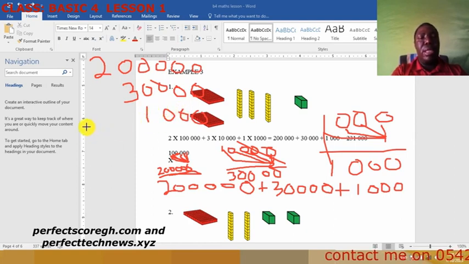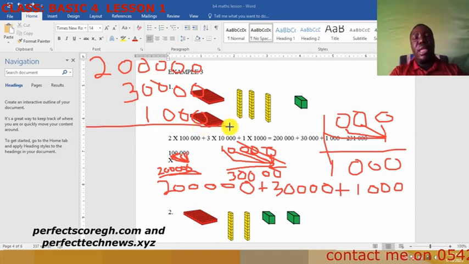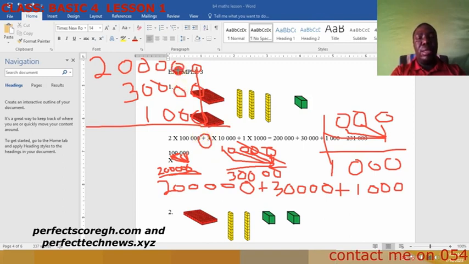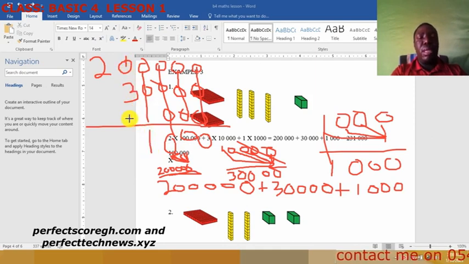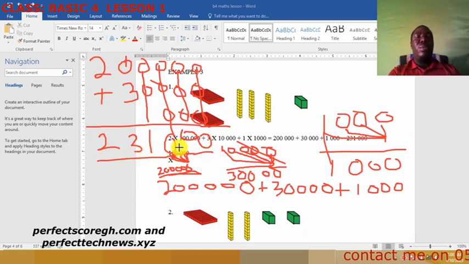Are you seeing it? So just write your line under, add. 0 plus 0 plus 0 will be what? 0. 0 plus 0 plus 0 will be what? 0. 0 plus 0 plus 1 will be what? 1. Okay, 0 plus 3 will be what? 3. Then 2, since there's nothing here, just add your 2 to it and bring your 2. Then you are done. So you have 231,000, as I got here.